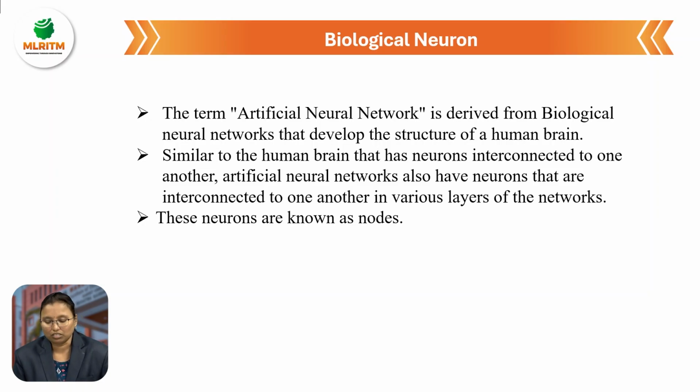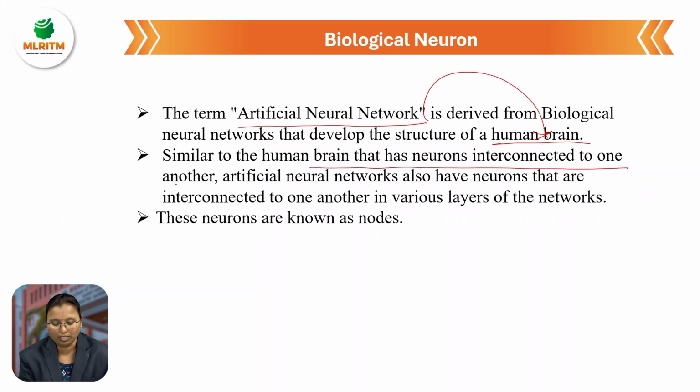The term artificial neural network is derived from biological neural networks, which develop the structure of the human brain. So the comparison is between artificial neural networks and the human brain. Just as the human brain has neurons interconnected to one another, one neuron to another neuron, artificial neural networks also connect one node to another node. These neurons are known as nodes.